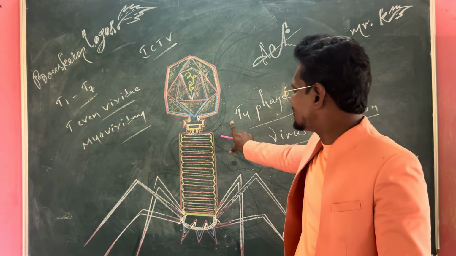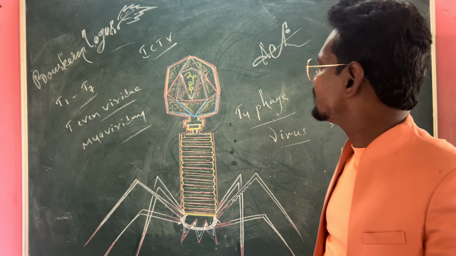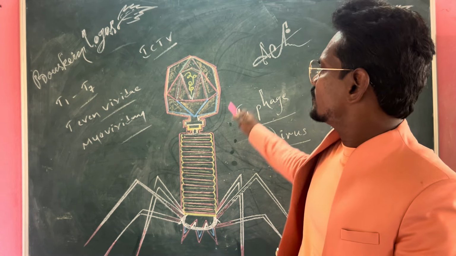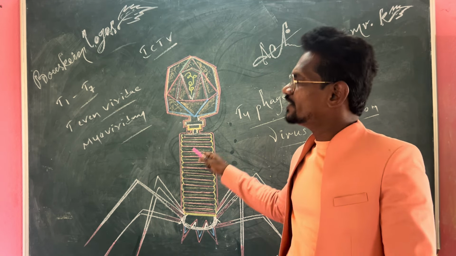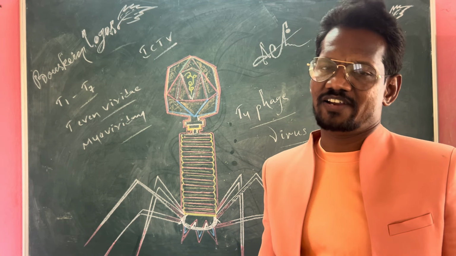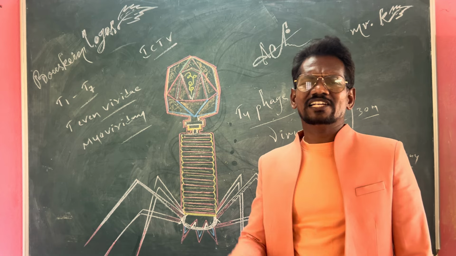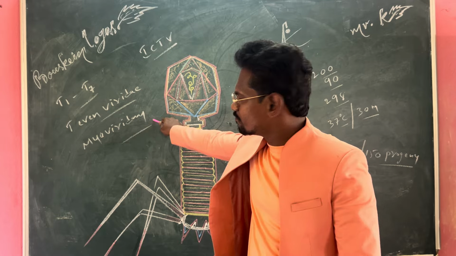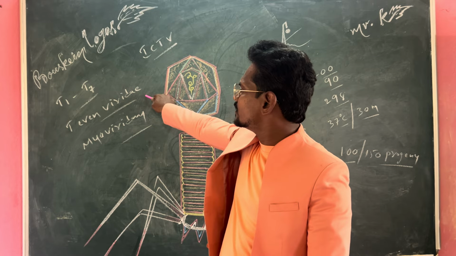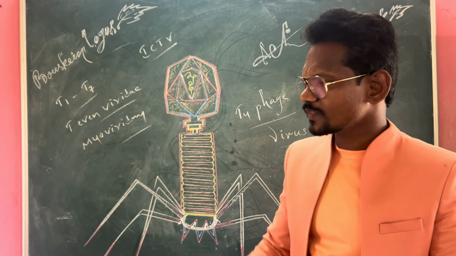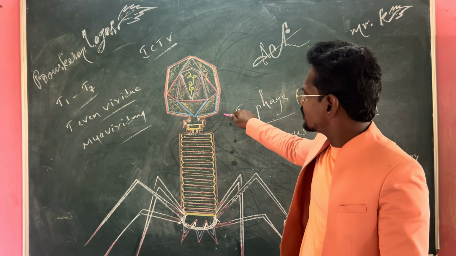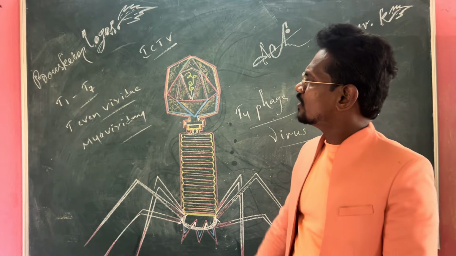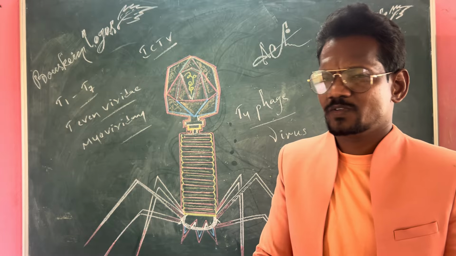Here we have a schematic presentation of a bacteriophage on the board. Again, there are different types of bacteriophages: T1, T2, T3, T4, T5, T6, T7. These all belong to the family Myoviridae and the subfamily T-even Viridae. Among these, one of the viruses is known as T4 phage, or bacteriophage, or T-even phage. We are going to discuss it.